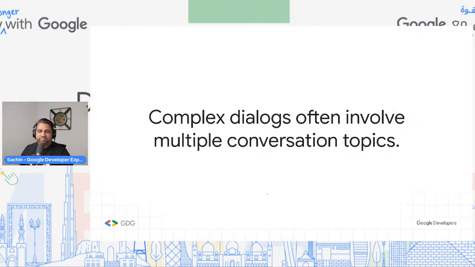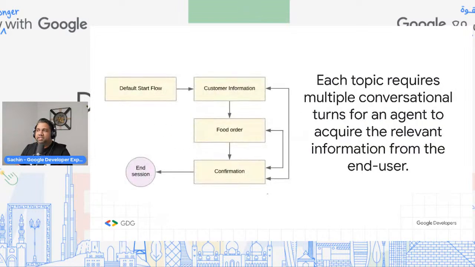So what are flows? Think about this. Complex dialogues often involve multiple conversation topics, right? If it is just a simple chatbot and it does only one thing, it's easier to design. But when you're having a complex conversation, it often involves multiple conversation topics, and each topic requires multiple conversation turns for an agent to acquire the relevant information from the end user.